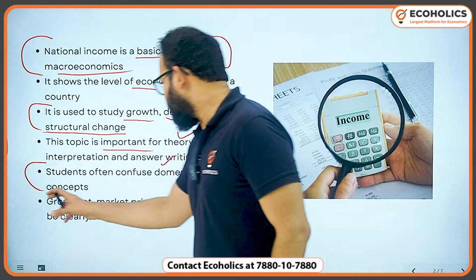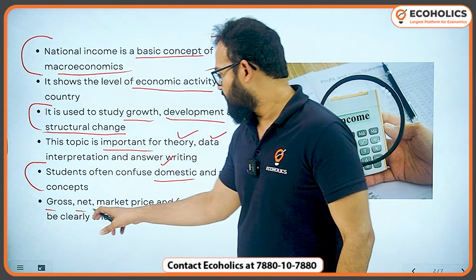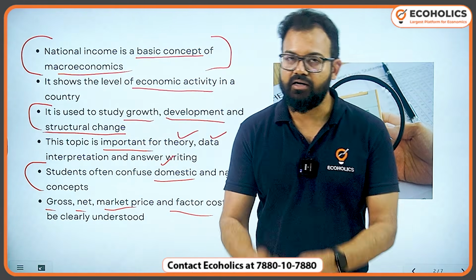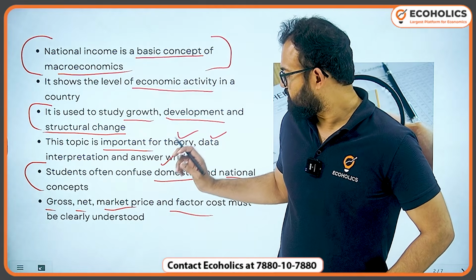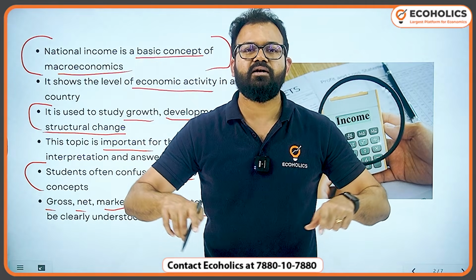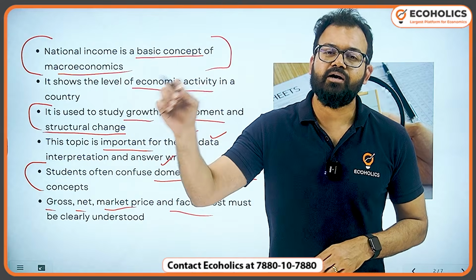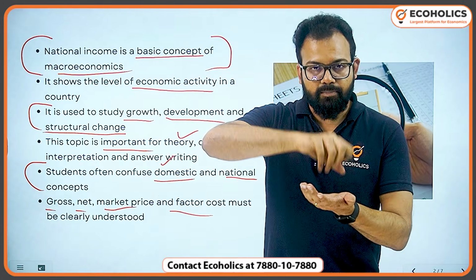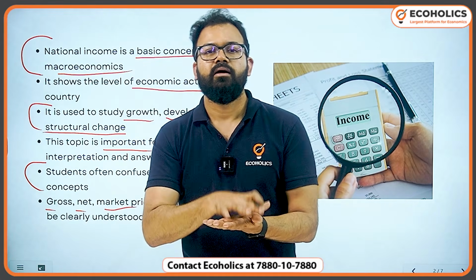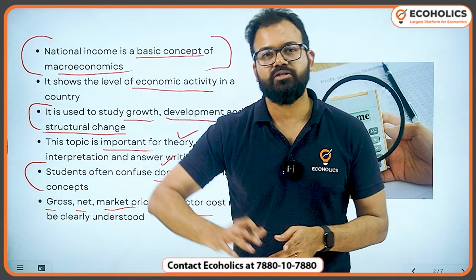Now students often confuse between domestic and national concepts. You must have seen gross, net, market price, factor cost, and these concepts must be clearly understood. For example, this is the domestic concept. It means anything produced within the territory of India is part of GDP. Whether a Toyota company from Japan installs a plant in India, producing cars in India, that income, that gross domestic product, will be added into India's GDP, not Japan's GDP.